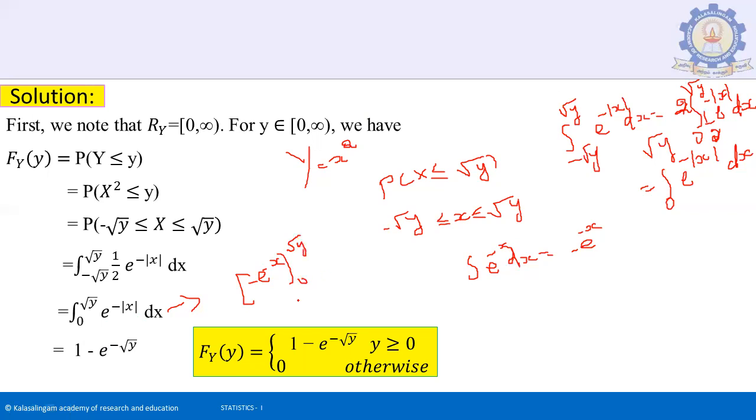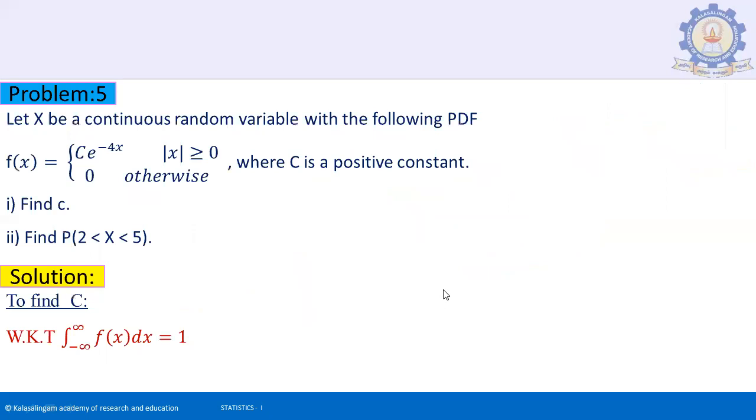Substitute the limit values. It will be minus e to the power of minus root y plus 1. So we can write 1 minus e to the power of minus root y. So that is the answer. Next problem.